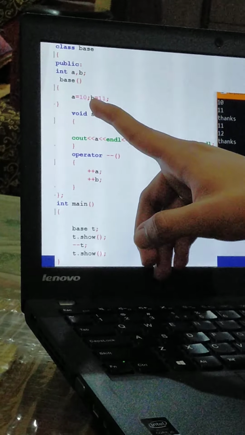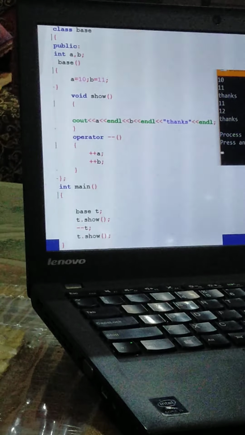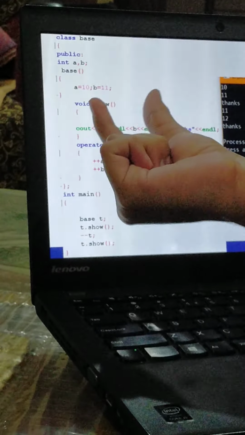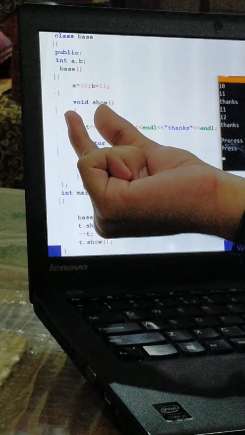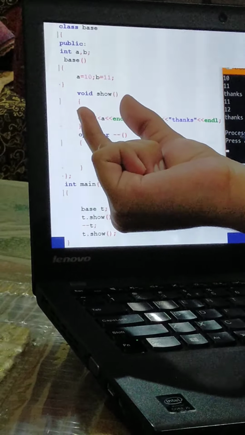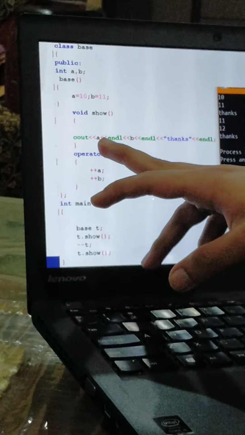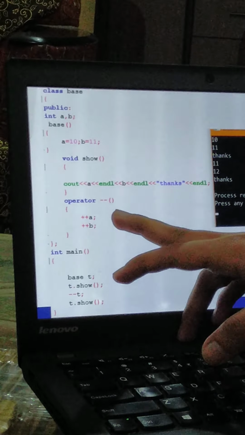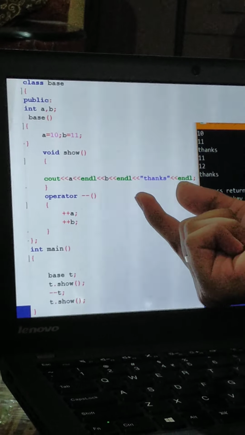I have given a equals 10 and b equals 11. Now I make a function named show, which is void, so it will not return any value. I have printed the value of a followed by b, and then a message text, thanks.